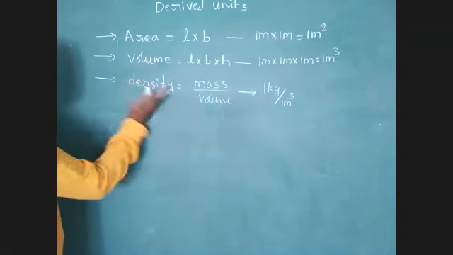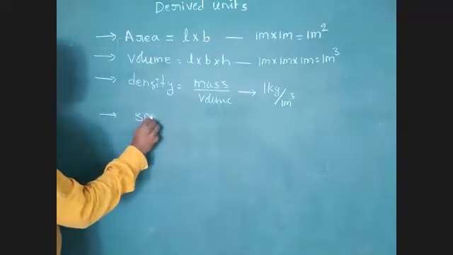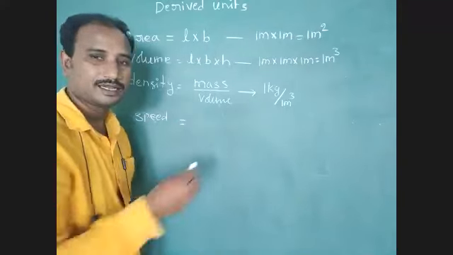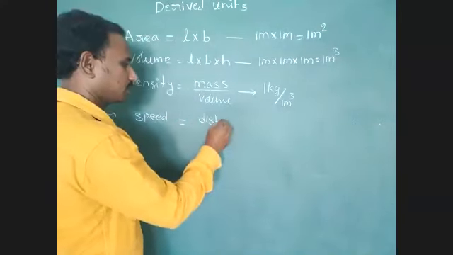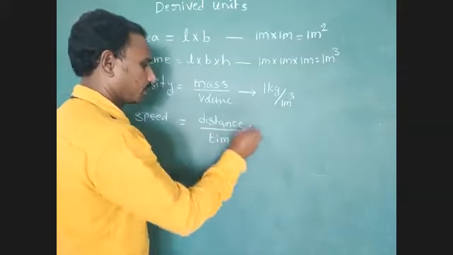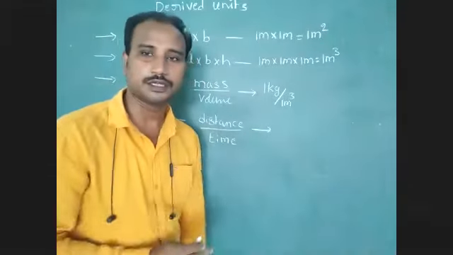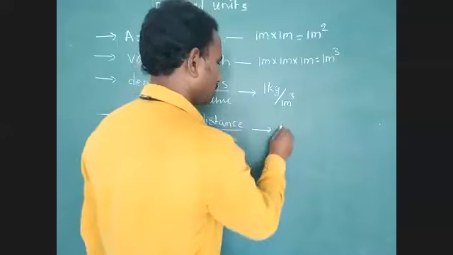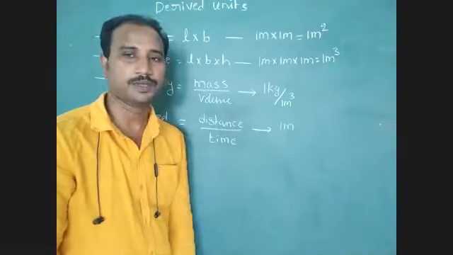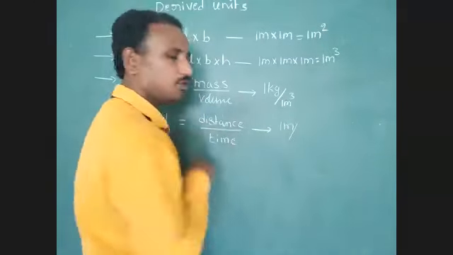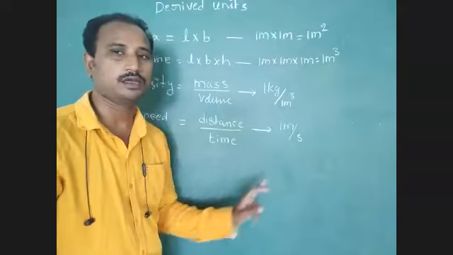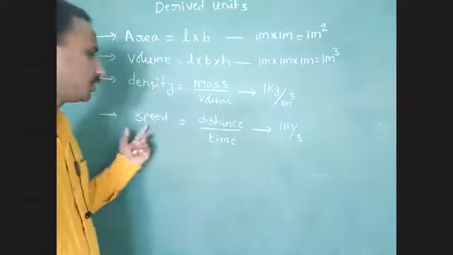Before pressure, we can discuss speed. Speed equals distance divided by time. Here SI unit of distance is 1 meter. Symbol for meter is small m. 1 m divided by SI unit of time, second. 1 meter per second is the derived unit of speed.